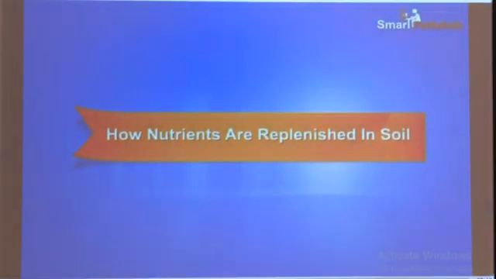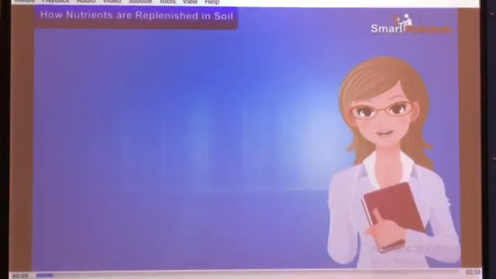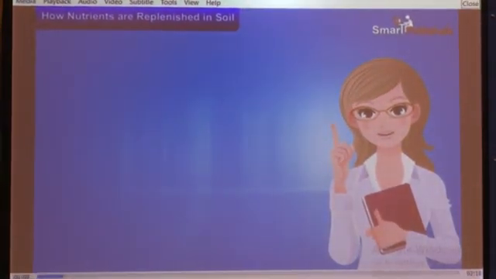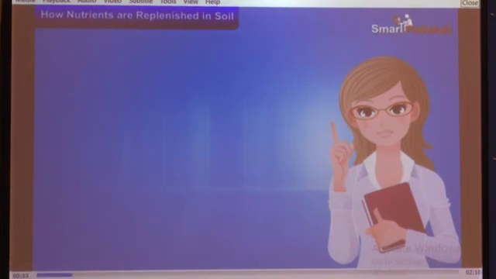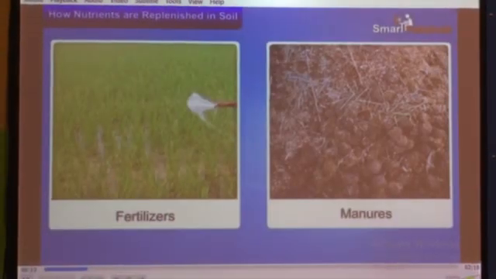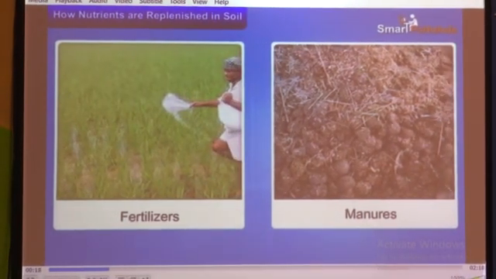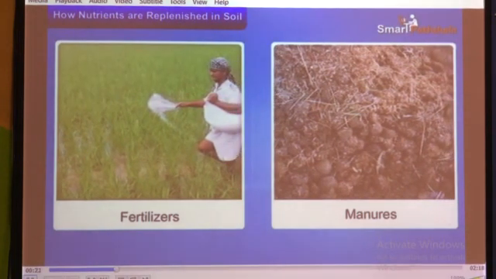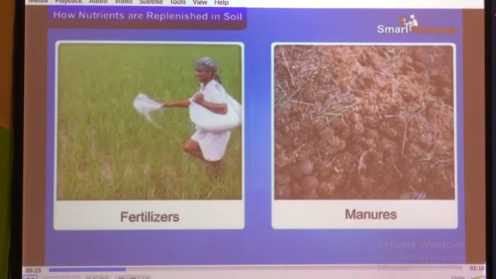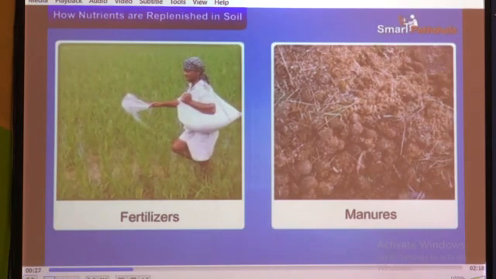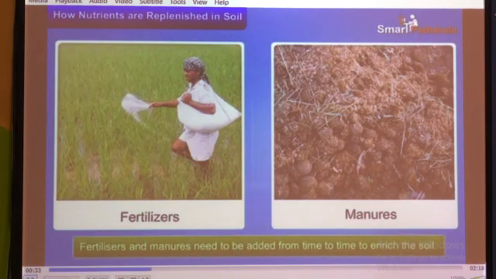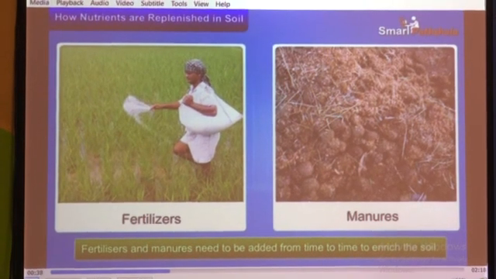Plants adopt other modes of how nutrients are replenished in soil. In this module, let us learn how nutrients are replenished in soil. As we already know, plants absorb mineral nutrients from the soil. Hence, their amounts in the soil keep on declining. Fertilizers and manures contain plant nutrients such as nitrogen, potassium, phosphorus, etc. Hence, fertilizers and manures need to be added from time to time to enrich the soil.